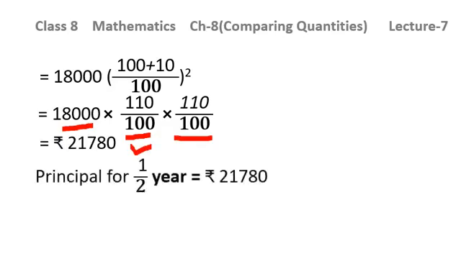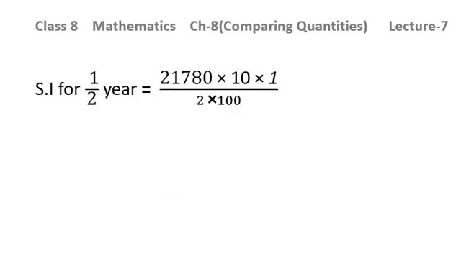21,780. Now, as I told you, that amount we have calculated for 2 years. Next, this amount will be the principal for the next 1 by 2 year. So this will be the principal for the next half year, and this is the concept of compound interest only. And then we will be using the formula of simple interest, and this will be our principal, which is the amount of the previous 2 years.